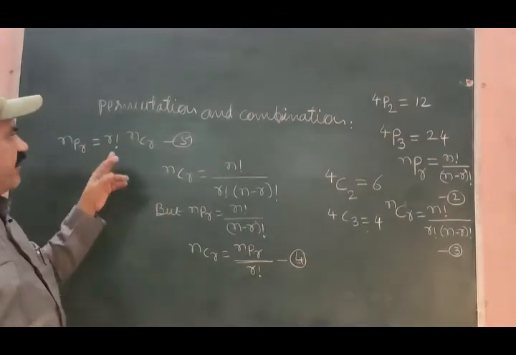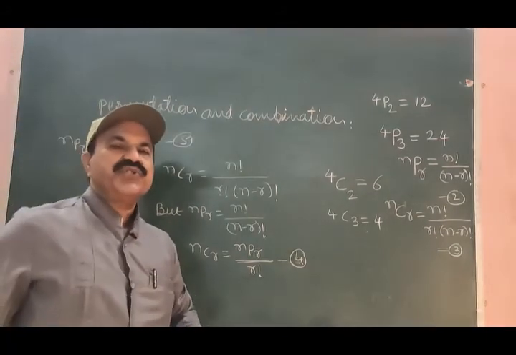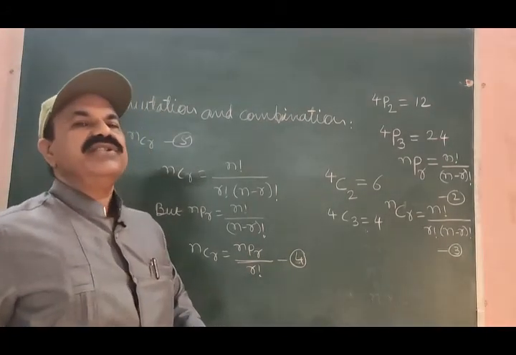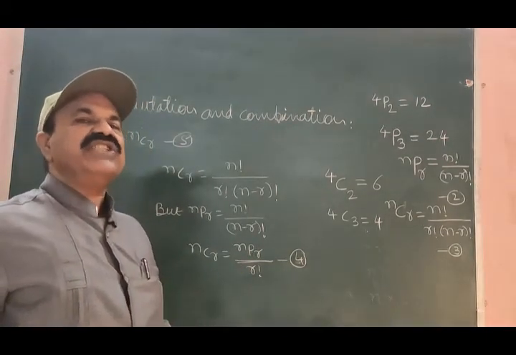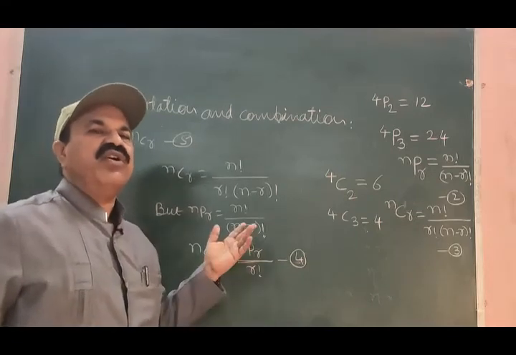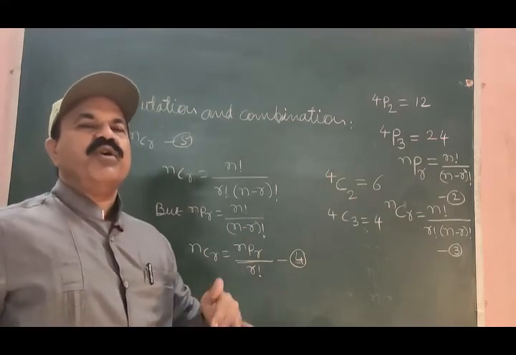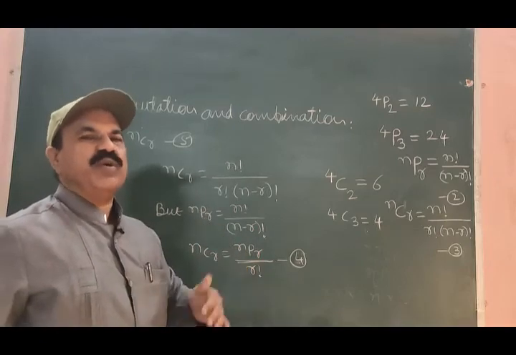Equations 4 and 5 are used to correlate the permutation and combination for a given system of distinct objects.